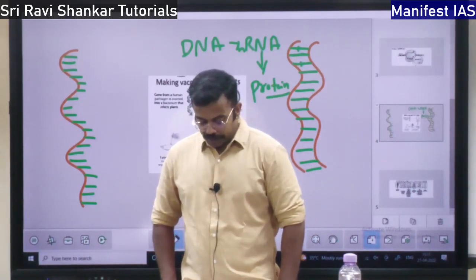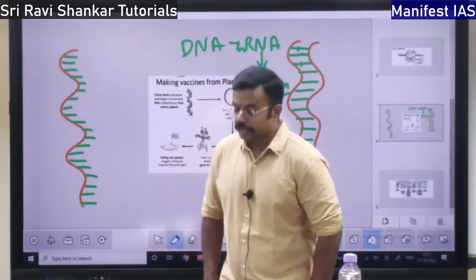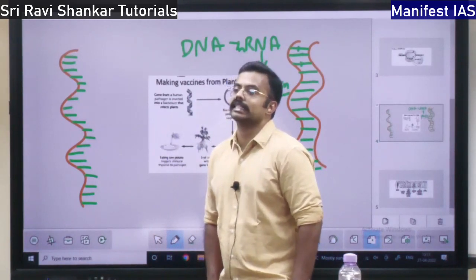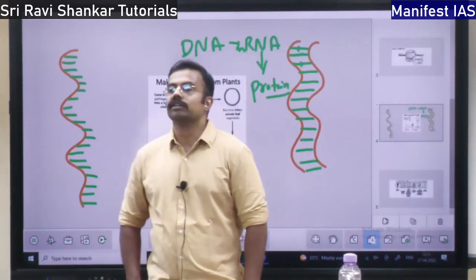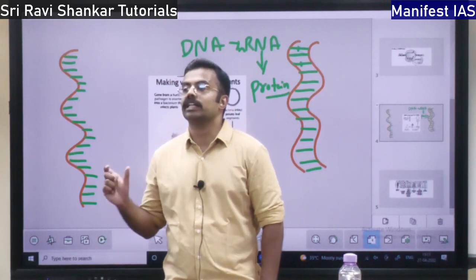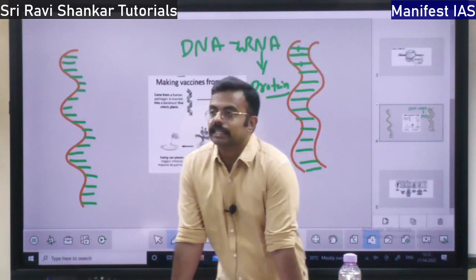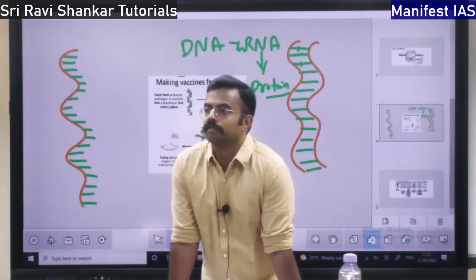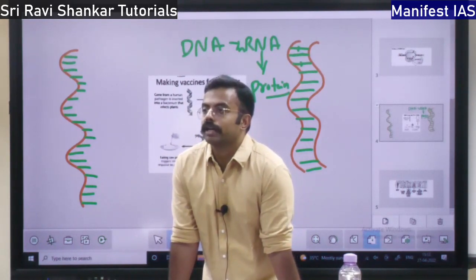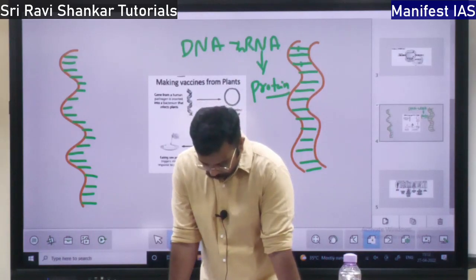Next, there is one more program called Biotechnology Program for Northeast Region. So Northeast region, it is actually a biodiversity hotspot. Indo-Myanmar border, it is a biodiversity hotspot.